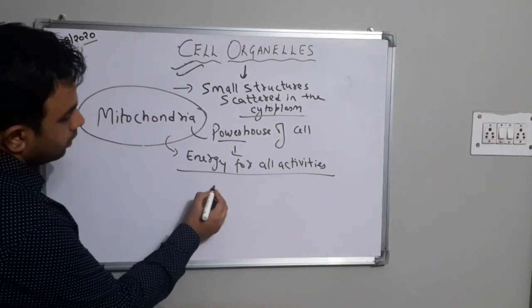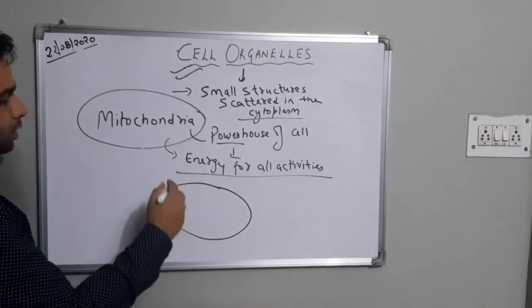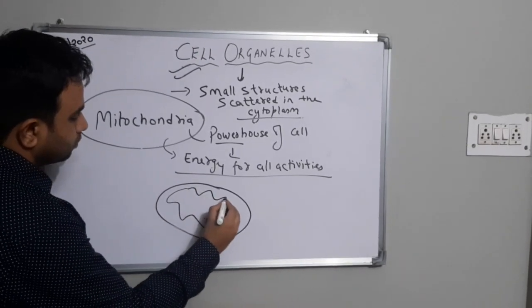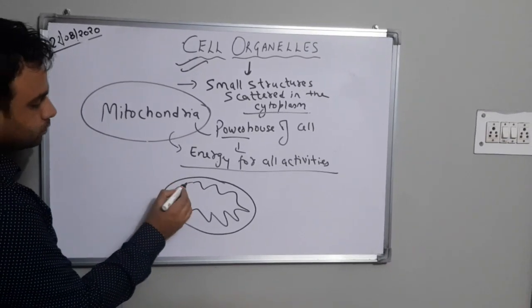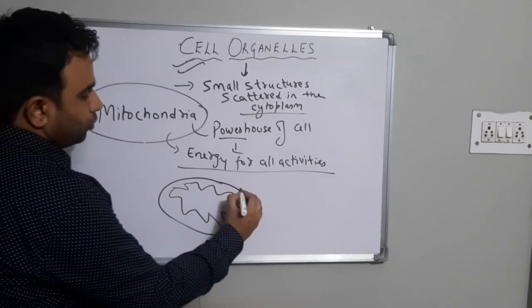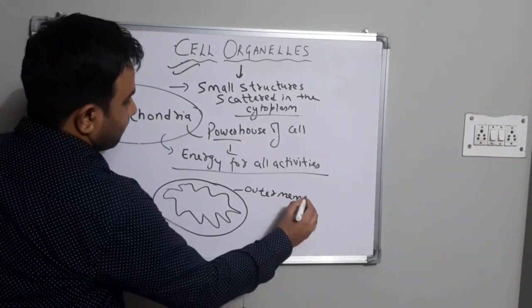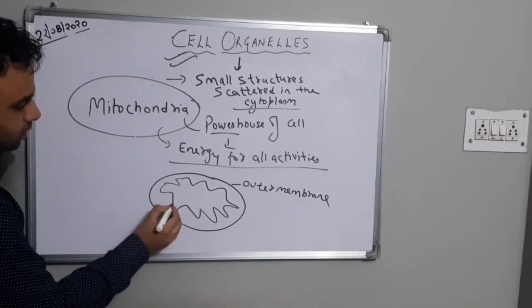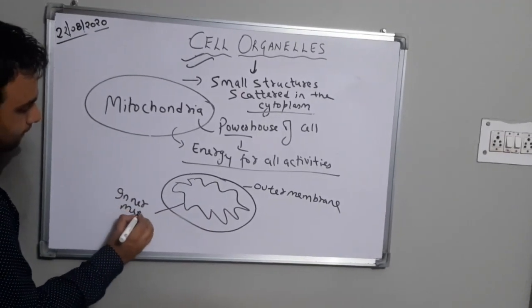If we observe the structure of mitochondria in a microscope, it appears like this. This is the outer membrane, and the membrane which you are able to see in terms of folds is the inner membrane of mitochondria.